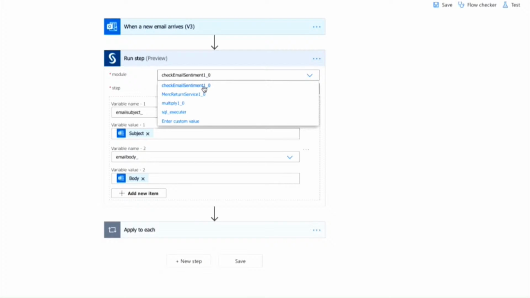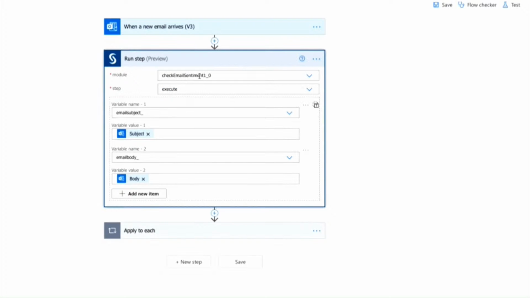Yeah. So the check email sentiment module is simple, right? I think you saw that. It really only contains 2 models in there. But the Merck return service module, remember that very complex decision flow? It has a few models and quite a few business rules. Yeah. So you select the module you want to use. And here we're checking email sentiment. So we choose this one.